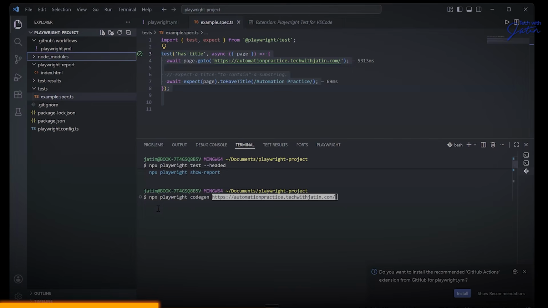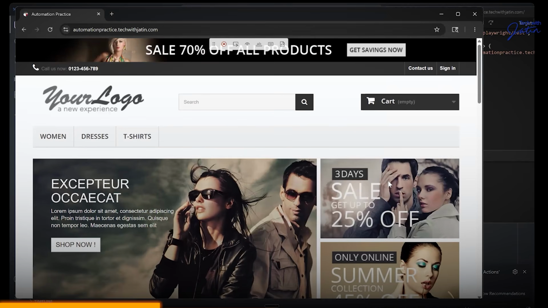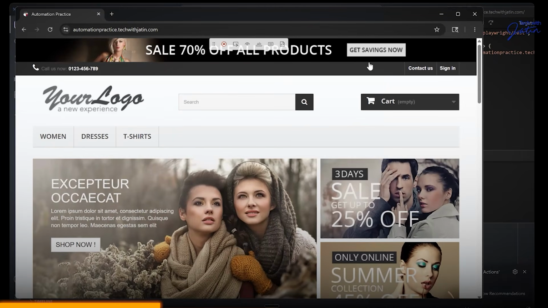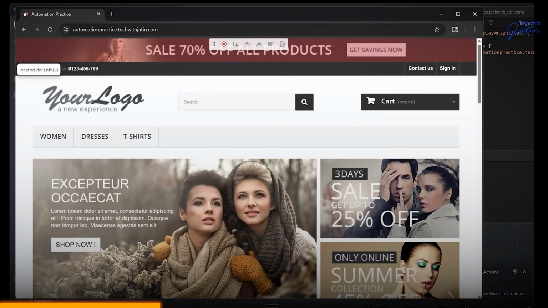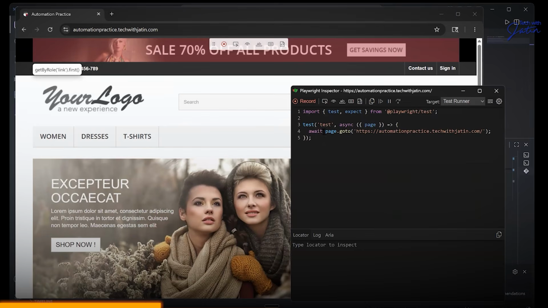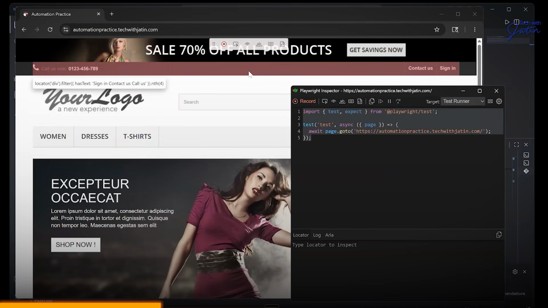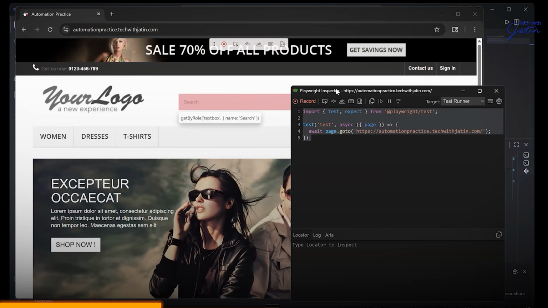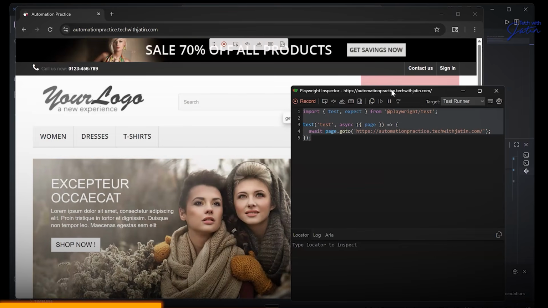So whenever you're talking about NPX, NPX basically means it's going to run it from your current local node underscore module. It's not going to use the global package and all. Now, the moment I do this NPX Playwright codegen and hit enter, something should happen. It launched the browser for me. Again, it's Chromium. And the second thing that comes into picture is I have a Playwright inspector, which technically has this boilerplate code, and it is recording all the operations or actions that I will be doing on the browser.